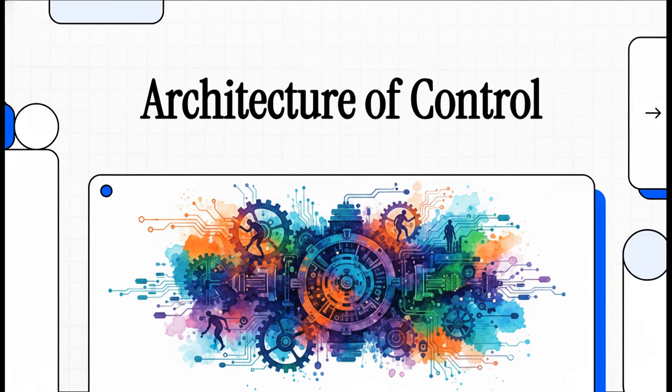Welcome to this explainer. Today we're jumping right into a totally fascinating framework that decodes how reality and human behavior actually operate. But here's the twist. Instead of relying on traditional psychology, we're going to look at the universe as a massive mechanical rendering engine. We are going to map out the hidden architecture that shapes your daily choices, drives collective behavior, and ultimately, we'll see exactly how systemic control systems hijack our biology.